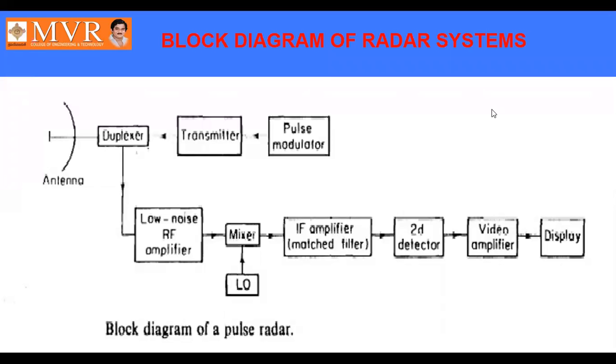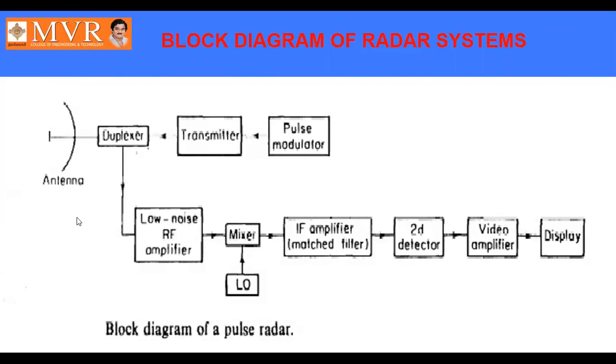Already we have seen the derivation of the radar range equation, and after that we have seen the minimum detectable signal. Once again, I'm explaining the block diagram of the radar system in order to understand the radar systems easily. The block diagram consists of two parts: this is the transmitter section, and this is the receiving section.